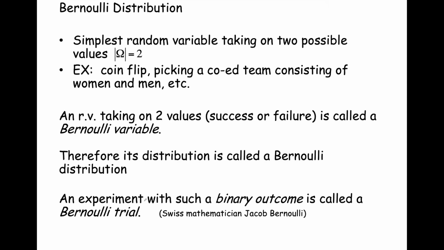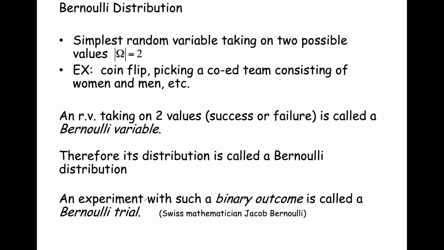So let's talk about our first distribution. One is called the Bernoulli distribution, and this is the simplest one. It's a random variable that can take on one of two possible values. So our sample space omega is going to have a cardinality of 2. Examples of this include flipping a coin, you have heads or tails, or picking a co-ed team consisting of females and males.